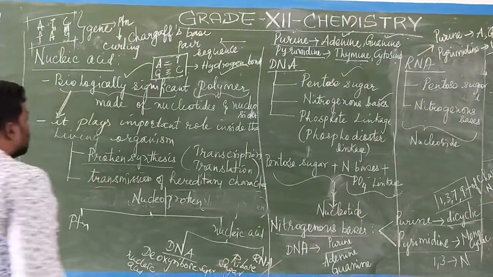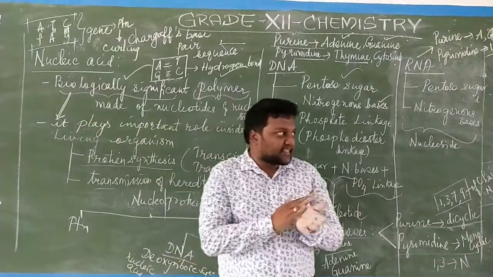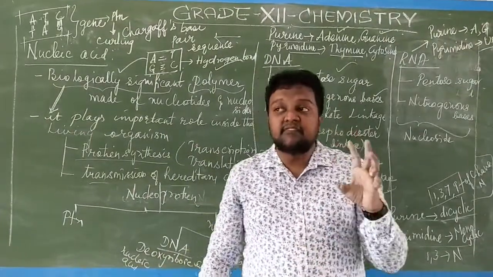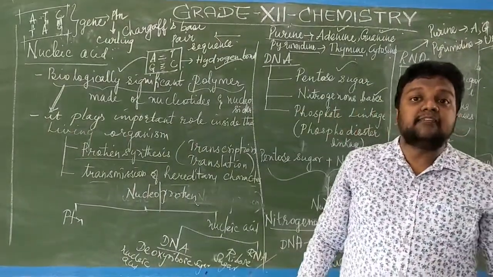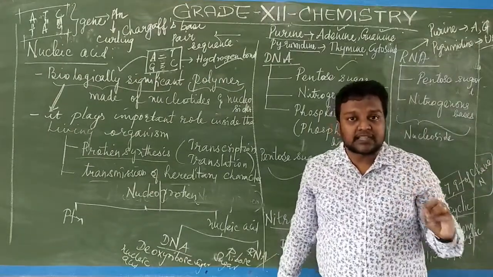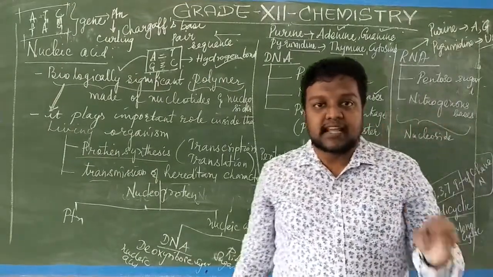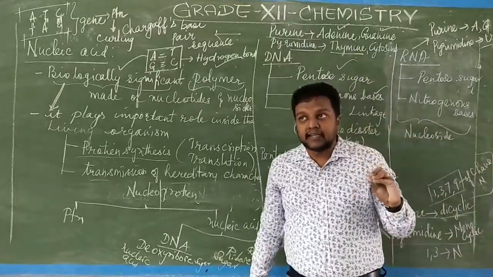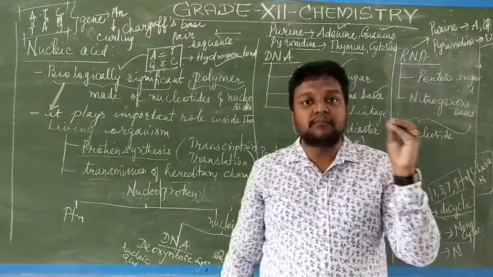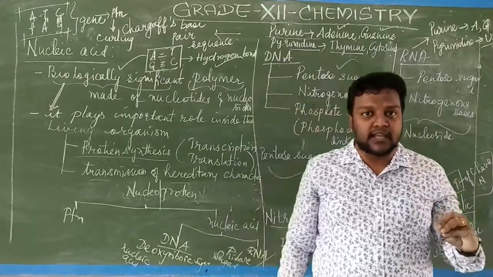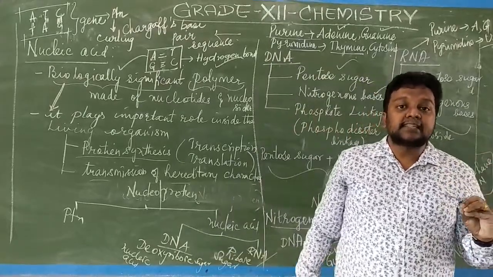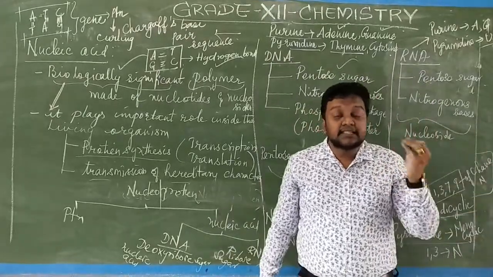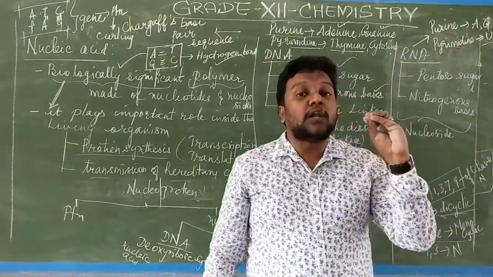What is that? Today we are studying about the nucleic acid. What is the nucleic acid? It is a very biologically significant polymer. So why biologically significant polymer? Because it helps in protein synthesis and it helps in the transmission of the hereditary characters or the genetic traits from the parents to the offspring or the progeny. So that is why we are calling it a genetically, biologically significant polymer.